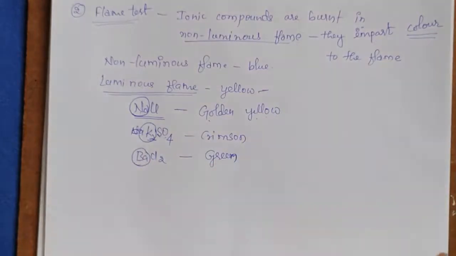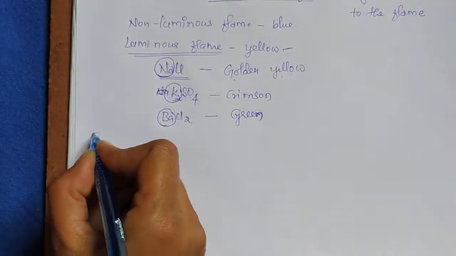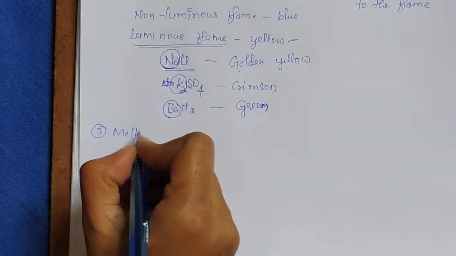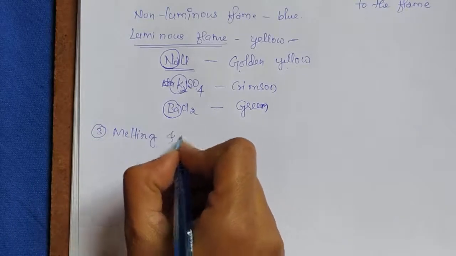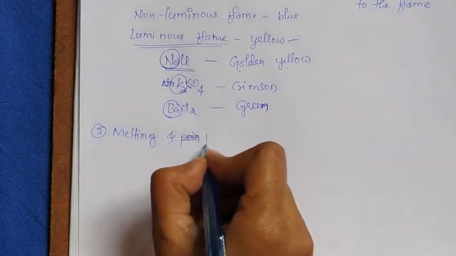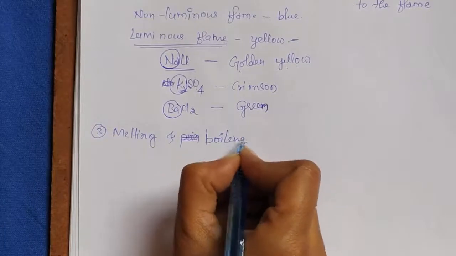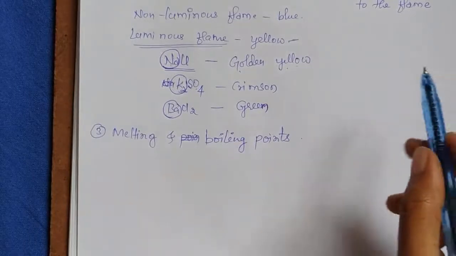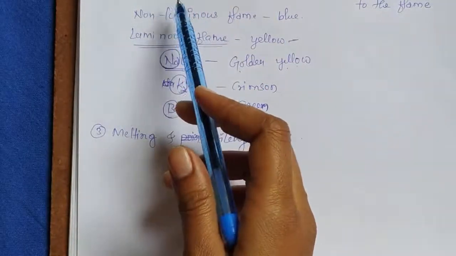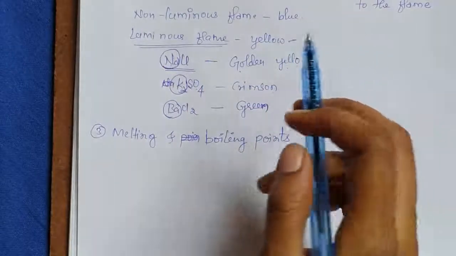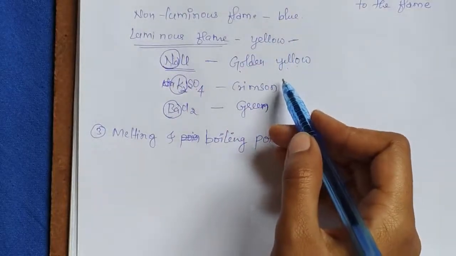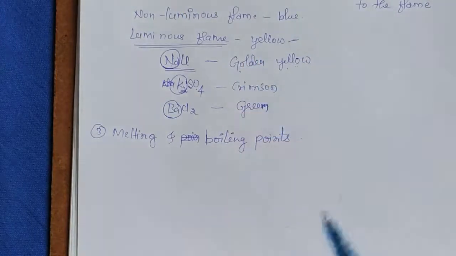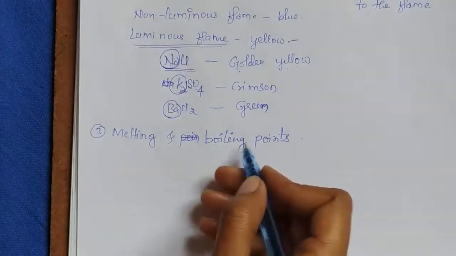Next we will see the third property, that is melting and boiling points. When we carry out the flame test, if we continue heating, on prolonged heating the salt starts melting.